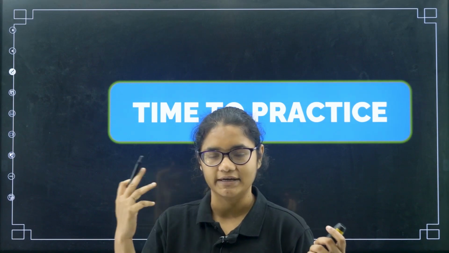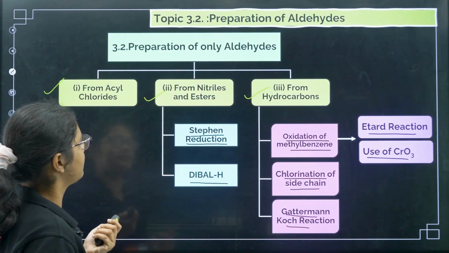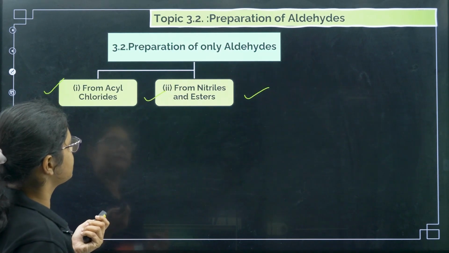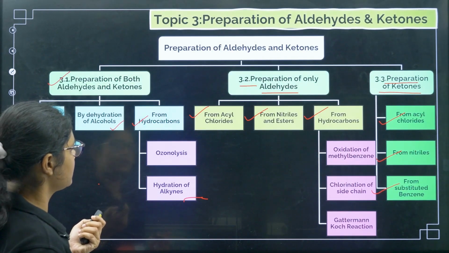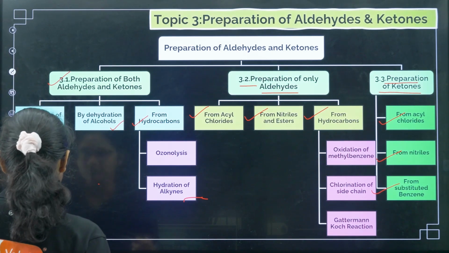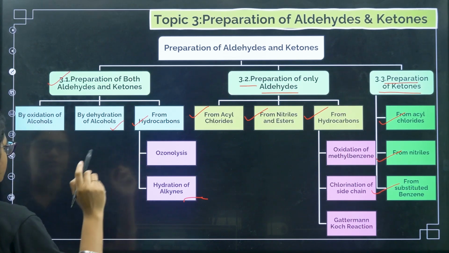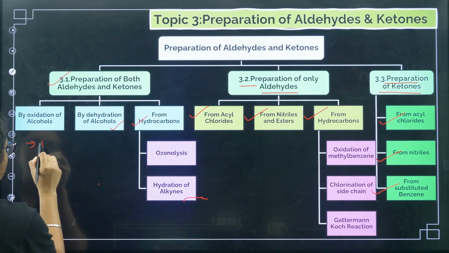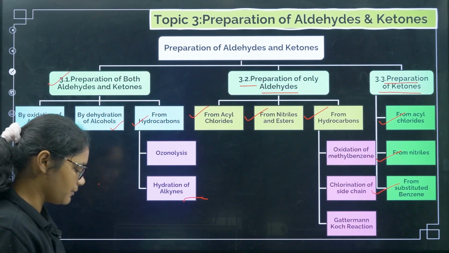Let us recall all the things quickly. We'll go to the first page where we have written all the reactions, and we can use this page for revision. First one, preparation of both aldehydes and ketones by oxidation of alcohols. What are the reagents required here? You can use PCC or you can use CrO3. I hope you remember this one.